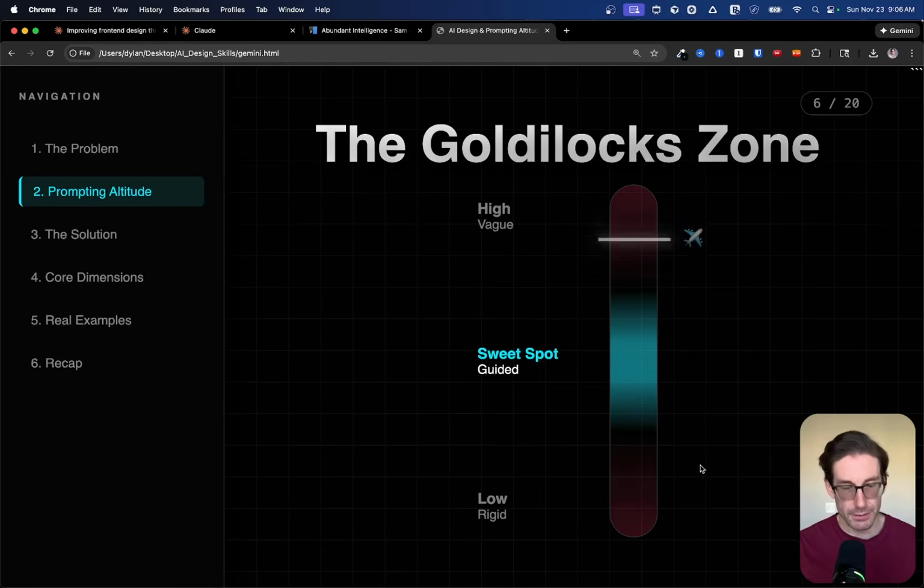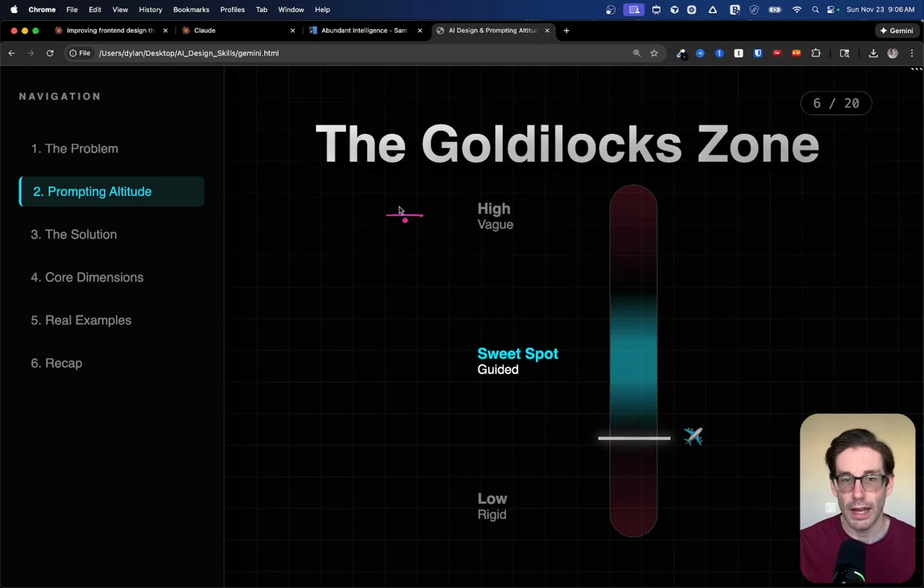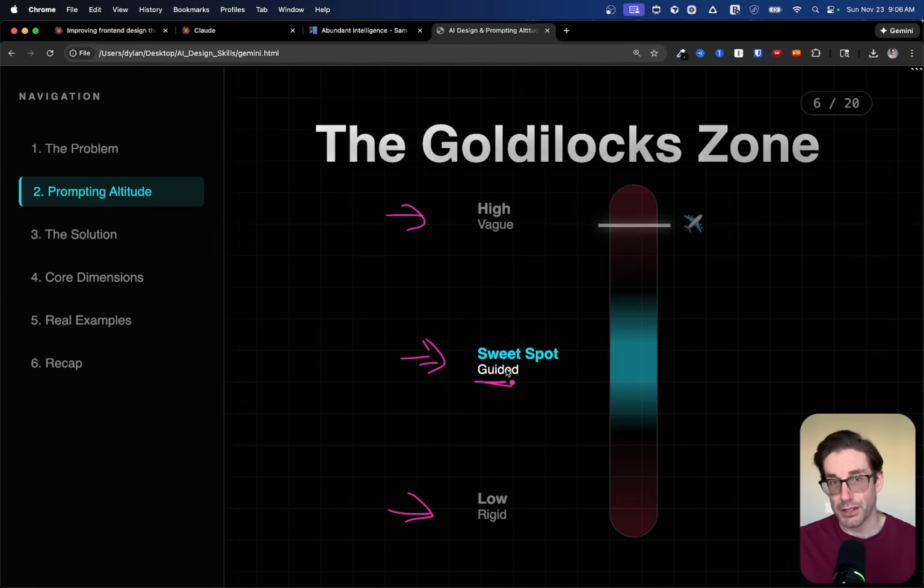And the goal for us is to find the sweet spot, the Goldilocks zone, where we're not too high with our prompt, we're not too vague, we're not too specific, we're right in the middle. And the way that we do this is by giving guided directions in our prompt that give two things. We give direction and inspiration.